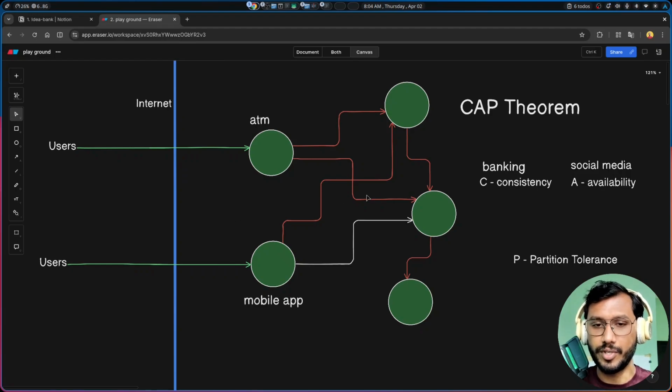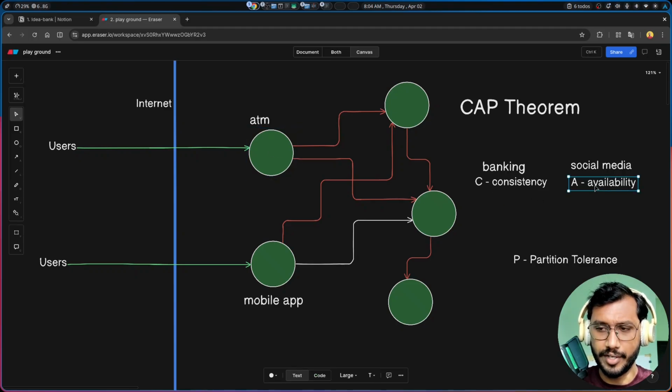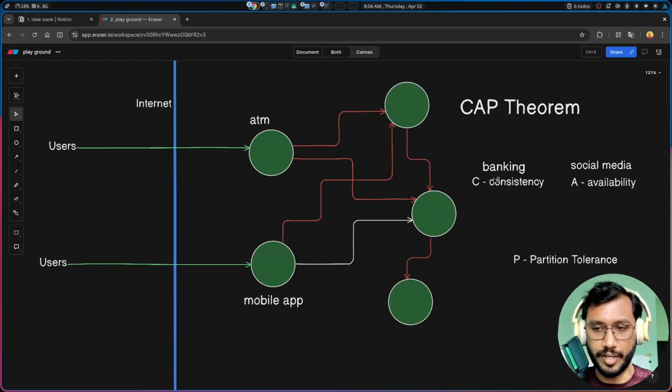In that situation, we are choosing consistency over availability. Now we say that if the system cannot be consistent, make it unavailable, so availability suffers. We say to users that the system is down, make a transaction maybe after some time. So we chose consistency and partition tolerance over availability. And you have often seen this in real life as well. Sometimes banking systems are down because we do not want to be inconsistent. We can be unavailable for some time, but we want consistency every time.